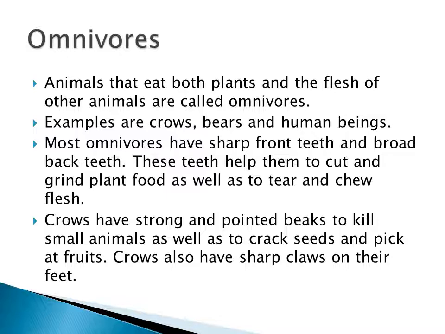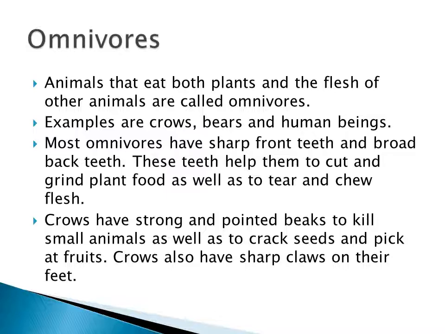Most omnivores have sharp front teeth and broad back teeth, to cut and grind the plant food as well as to tear and chew the flesh.